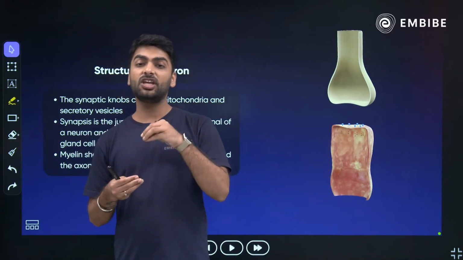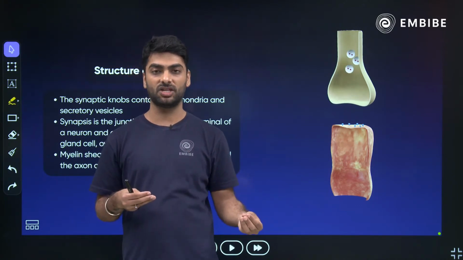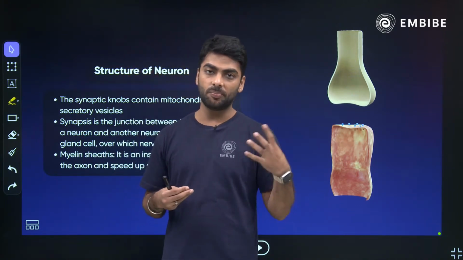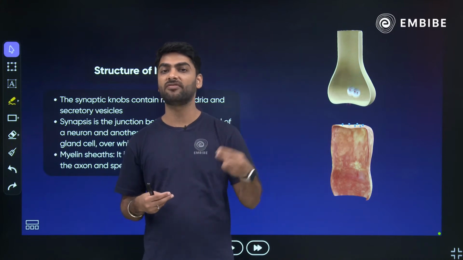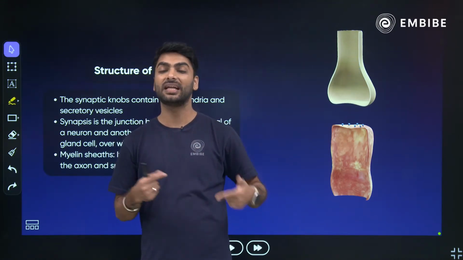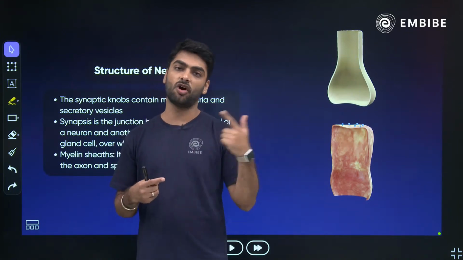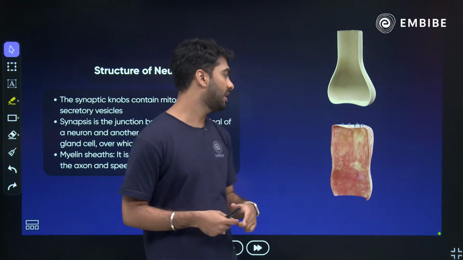Now every neuron will not have a myelin sheath. Only where the impulse is supposed to travel very, very quick, there we will have a myelin sheath. So myelin sheath basically increases the efficiency of a neuron for transmitting impulse.